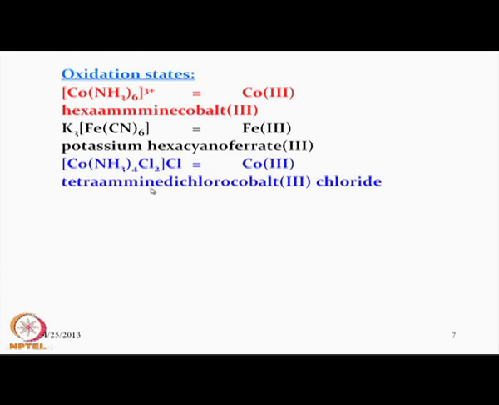So, tetraamine dichlorocobalt(III) chloride is the corresponding name for the required species, where the cobalt center is present in the +3 oxidation state. Then we change, instead of all amine functionality around iron, we change 1 to NO, the nitric oxide gas.